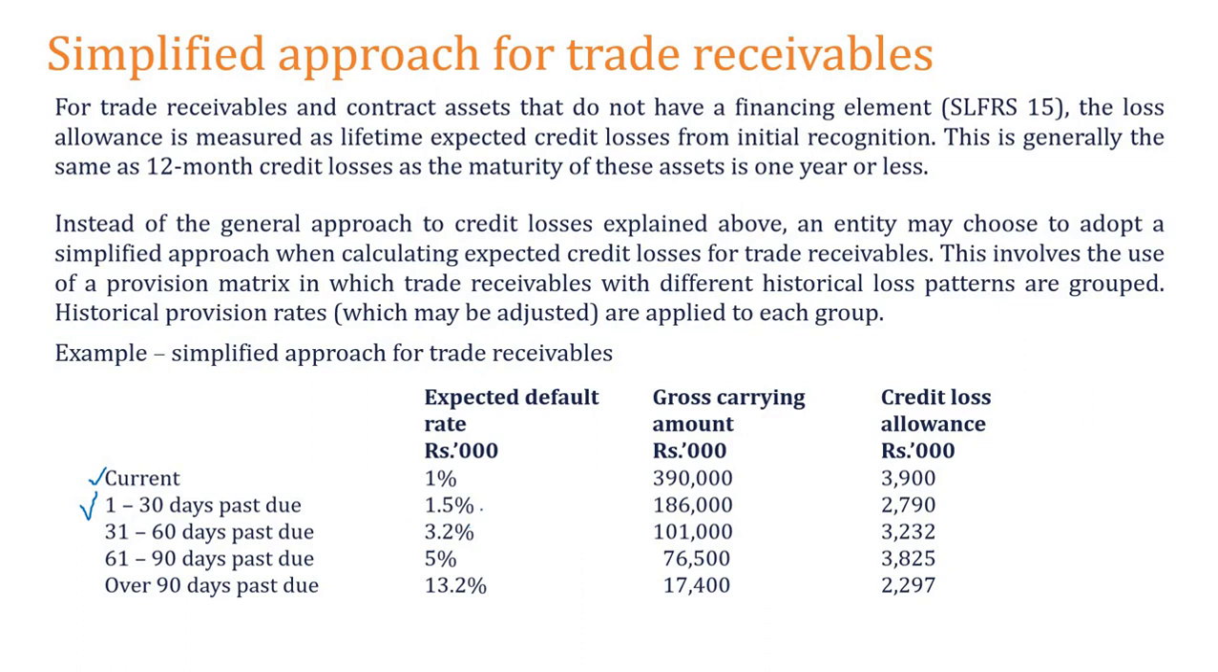The expected default rate is 1.5. They recognize these from past data. You take the past data and look. Normally for someone in the current bucket, the default percentage is 1%. Based on the past data you can calculate. From 1 to 30 the default rate is 1.5, 31 to 60 it is 3.2, and for someone who has gone 61 to 90 days the probability of not paying is 5%. Over 90 days it's 13.2%.